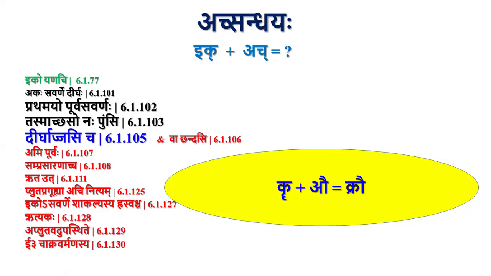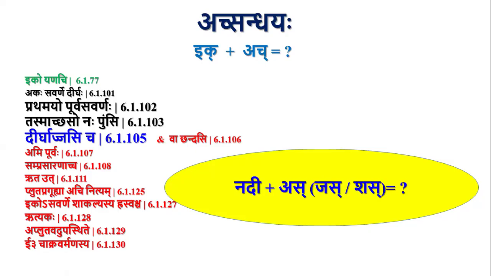Kru, here Kru is Dirgha Ru plus Au, here also it is Dirgha. So Rukarasya Refa by Iko Yanachi. So Crow. So this is a wrong example. Wrongly typed here.